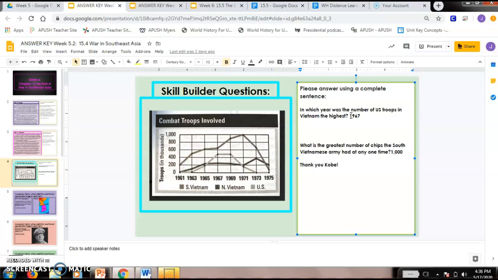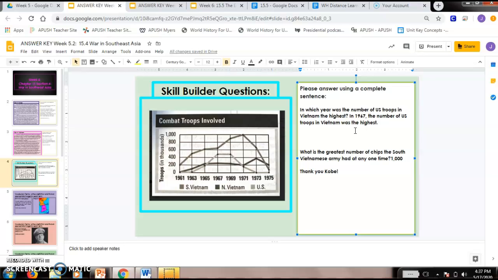So the question, in which year was the number of U.S. troops in Vietnam the highest? As you can see here, the U.S. is this gray one right here. So this is a little bit of a tricky one. It's 1967, right? And through 69, but that's where it really reached its peak. So let's write this as a complete sentence. So in 1967, the number of U.S. troops in Vietnam was the highest. Okay, and I'm using was for the past tense.